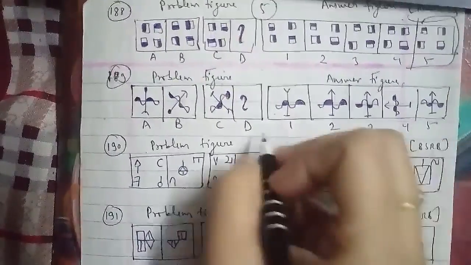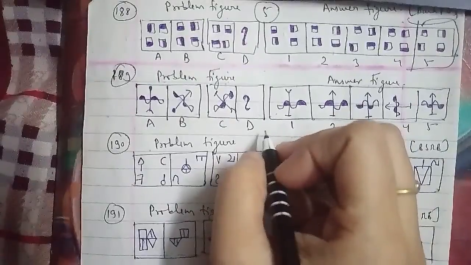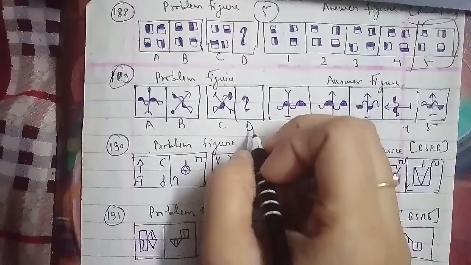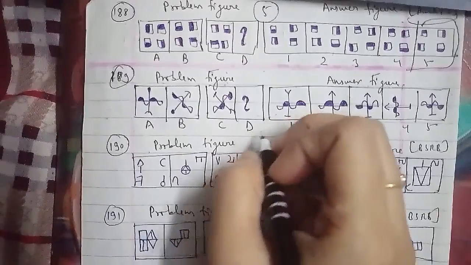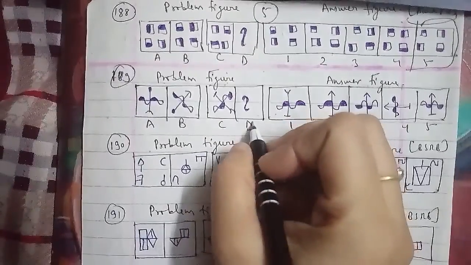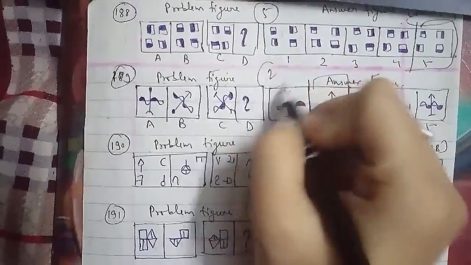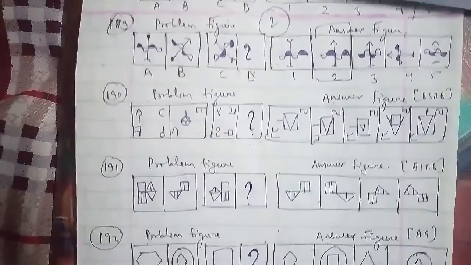In the same cases, the figure rotates 45 degrees clockwise and gets inverted, and the arrowhead then gets inverted. So we can say that the missing figure which we have to find out is the second figure, which will be the right answer for this question as well.